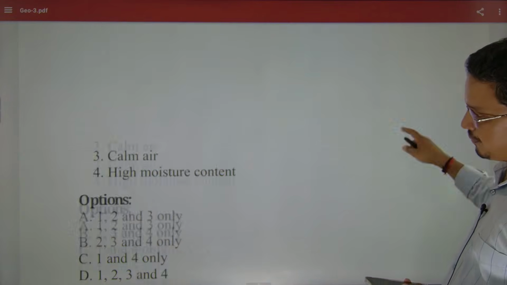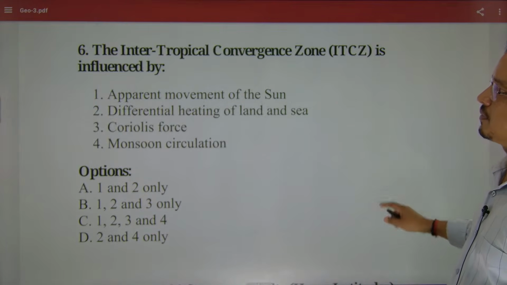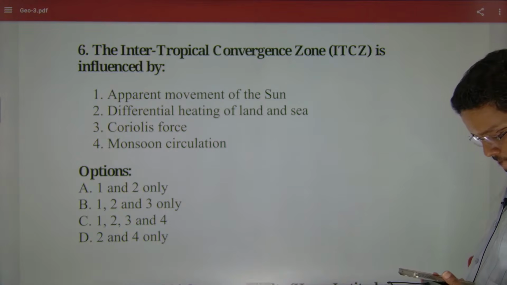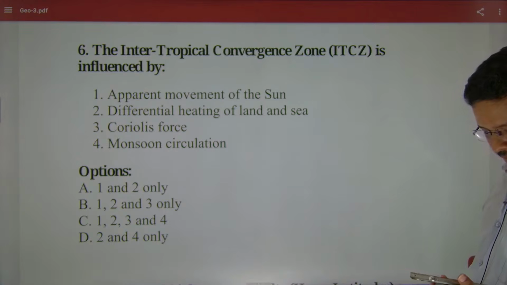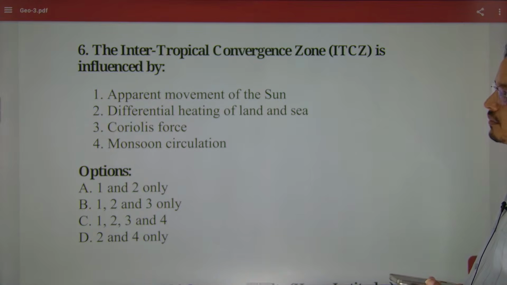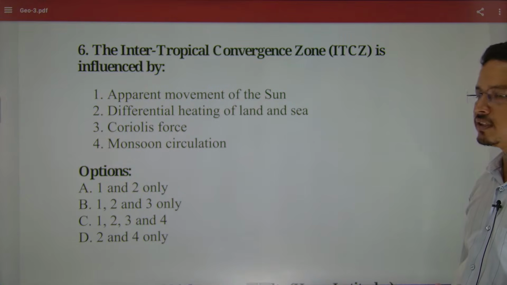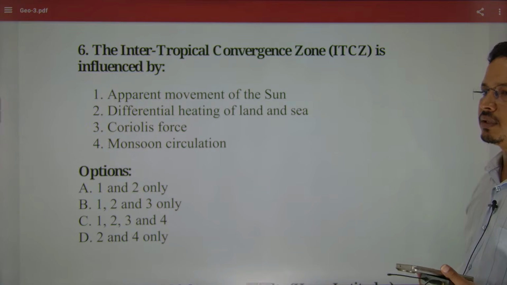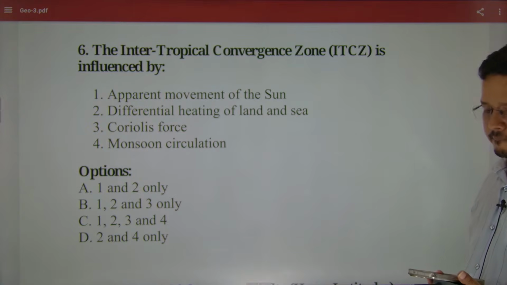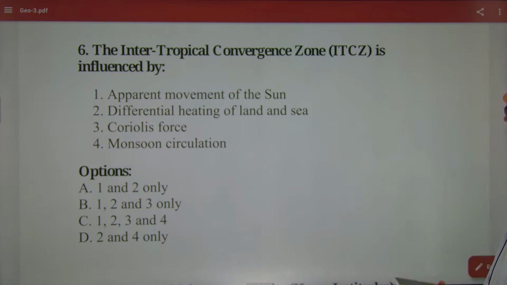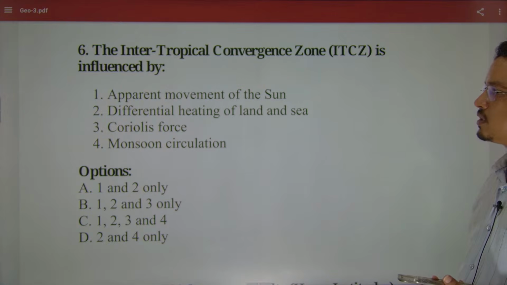Okay, now comes to this: intertropical convergence zones, ITCZ. Otherwise, if you are moving to the valley regions, in October, if you go to Himalayan states, you can also experience the inversions, valley inversion there. Next, the intertropical convergence zones, ITCZ, influenced by what?